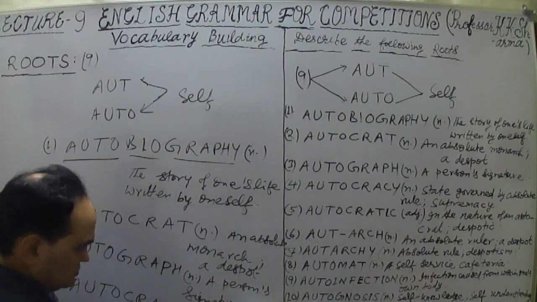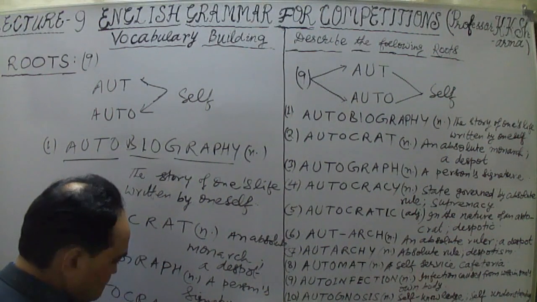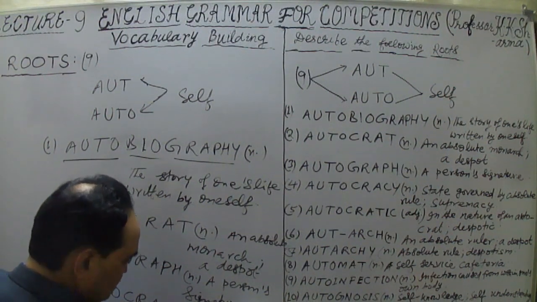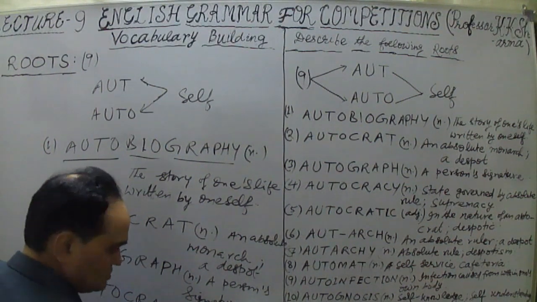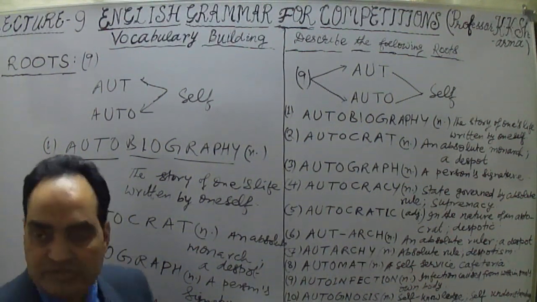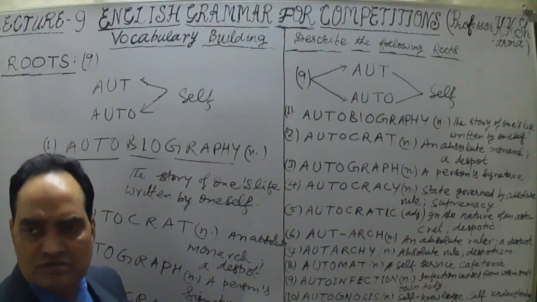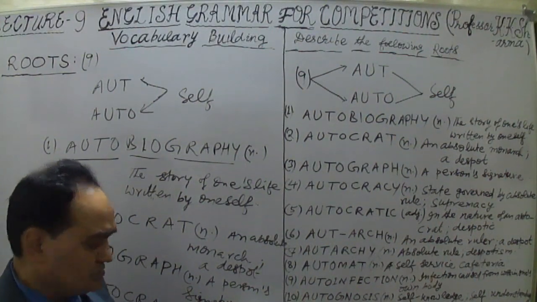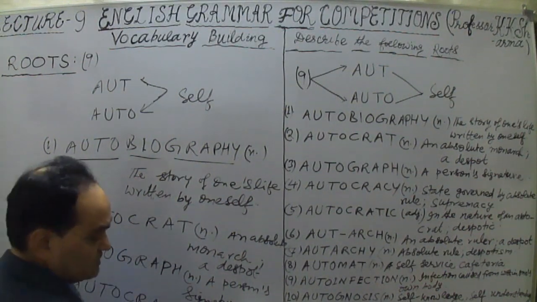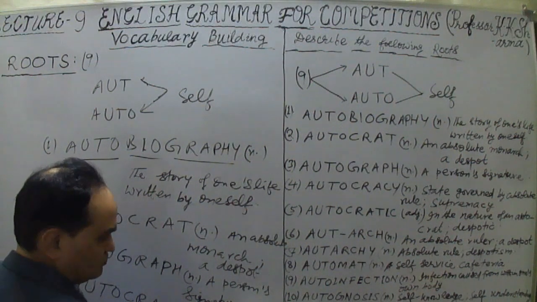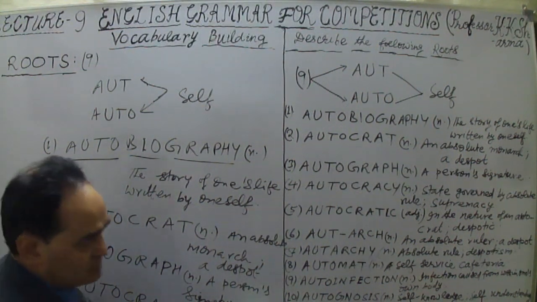A state governed by an autocrat or by supremacy. The word autocracy is also taken as supremacy. This is also an appropriate word, supremacy. So autocracy and supremacy are both similar, synonyms for each other. It can be a state governed by an absolute rule, an absolute ruling by an autocrat.